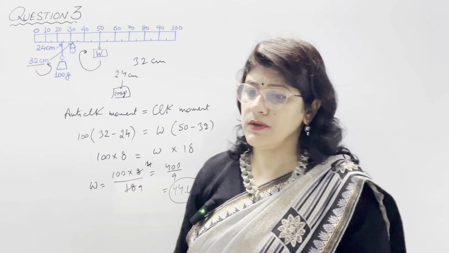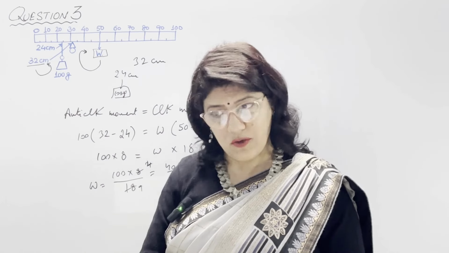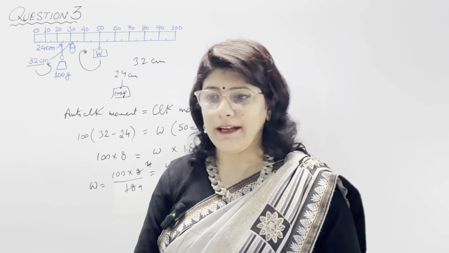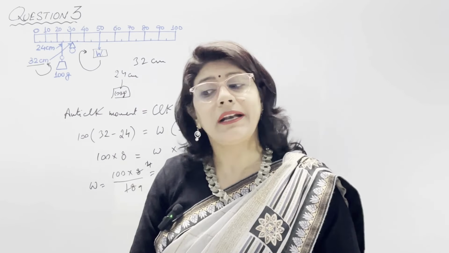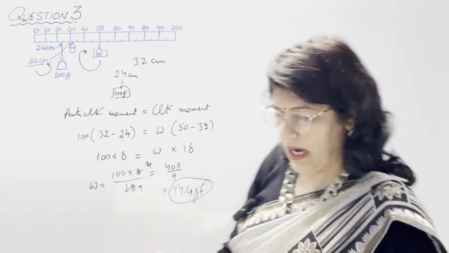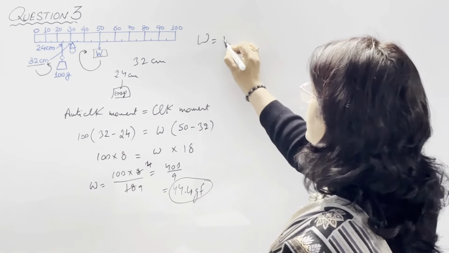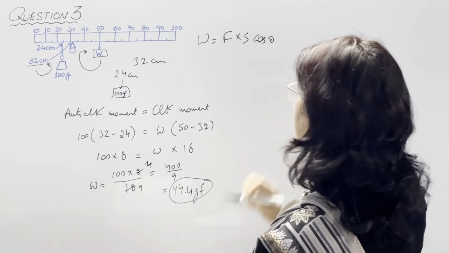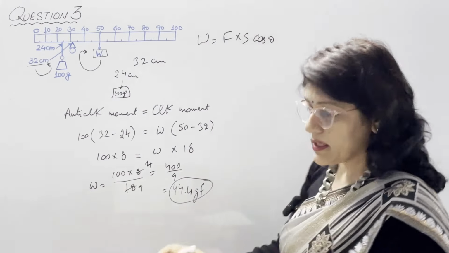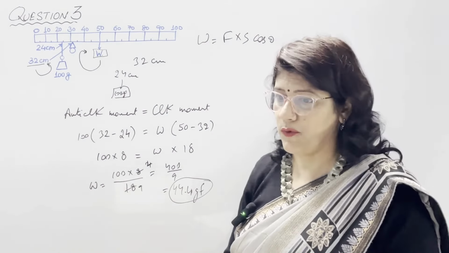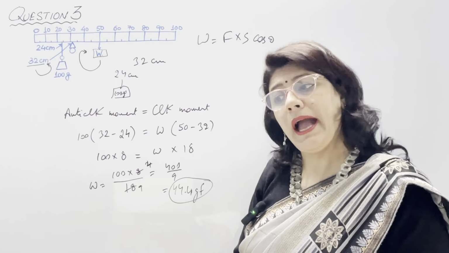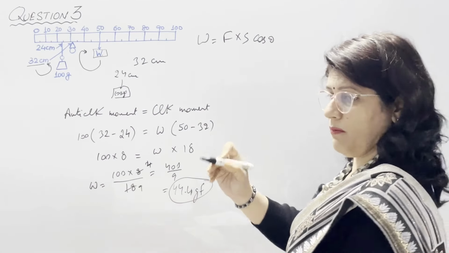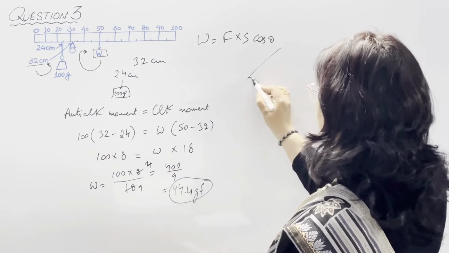Now coming to next question, part number 2. A force F acts on a body and displaces it by a distance s in a direction making an angle theta with the direction of force. Write the expression for the work done by the force. And we all know that work done W is equal to Fs, but here they are mentioning angle also, then it is equal to Fs cos theta. So Fs cos theta is the complete expression for the work done by the force. And B part, what should be the angle between the force and the displacement to get zero or maximum work? Two parts are here.